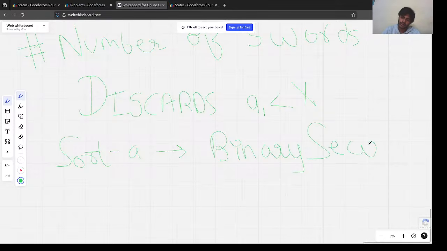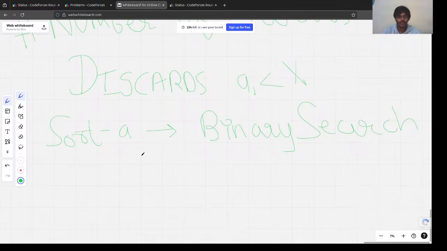And how would binary search help in our solution? Let's say we have 1, 3, 4 and x equal to 2. We could binary search and find the element which is just greater than this number 2, which is this. We got this index 2.